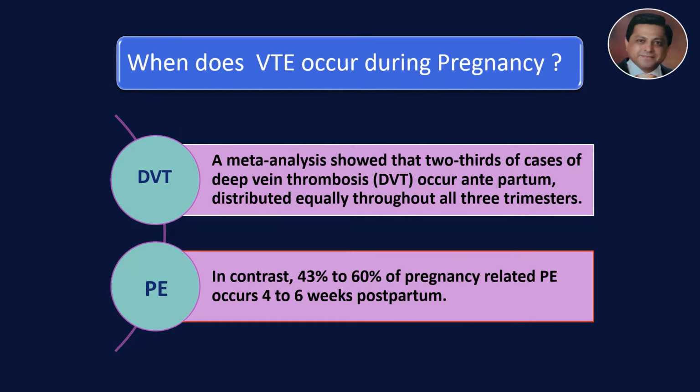When does VTE occur during pregnancy? A meta-analysis has shown that two-thirds of cases of deep vein thrombosis occur antepartum, distributed equally throughout all three trimesters. In contrast, 43 to 60% of pregnancy-related pulmonary embolism occurs 4 to 6 weeks postpartum.